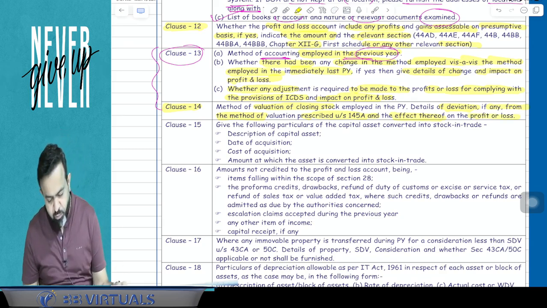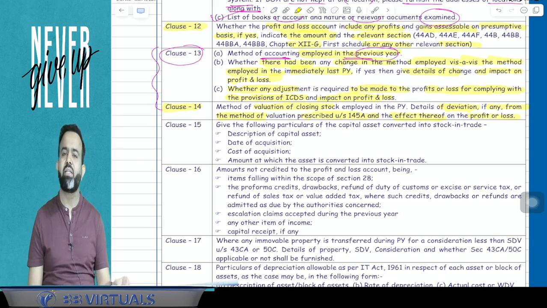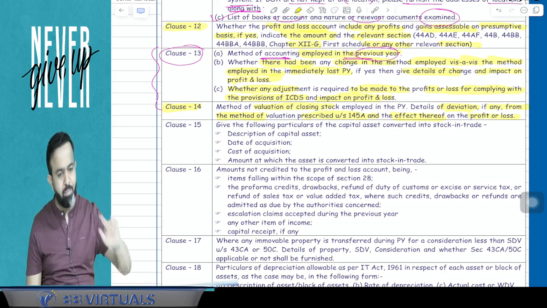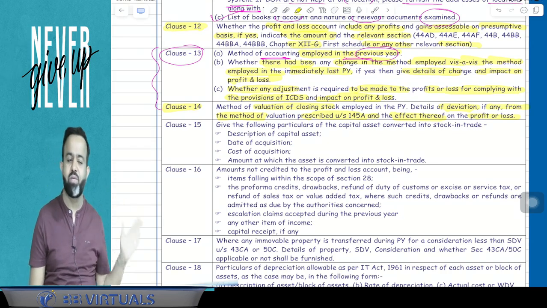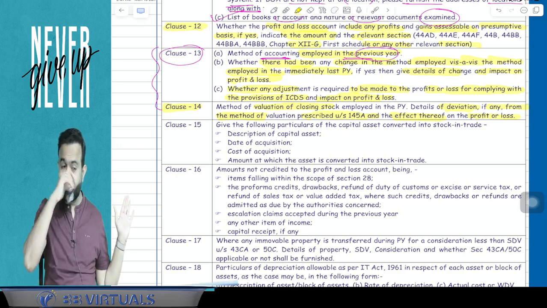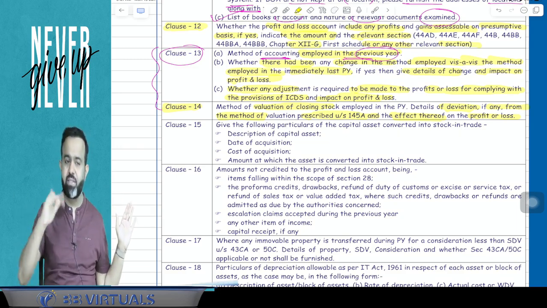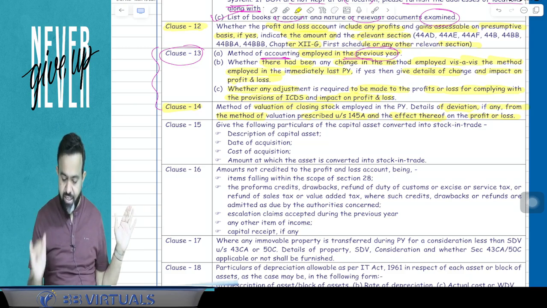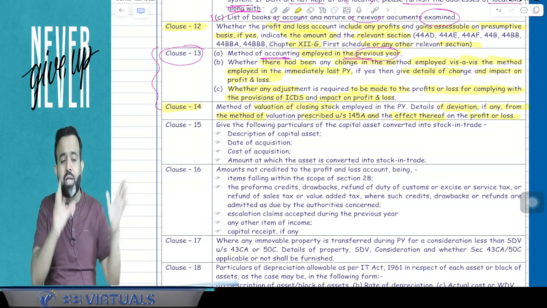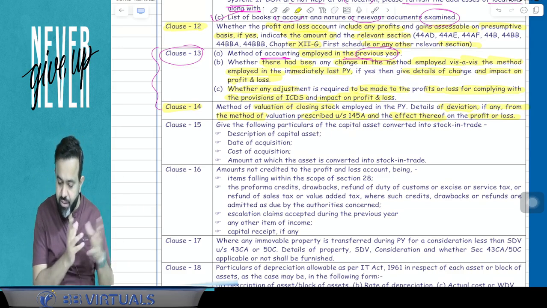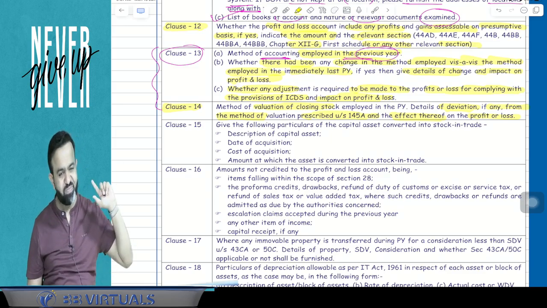Guys, under section 145A, if you remember, they mention the cost or NRV, whichever is lower. And suppose the assessee is not following cost or NRV but some other method, then due to that, how much profit is increased or decreased has to be mentioned.